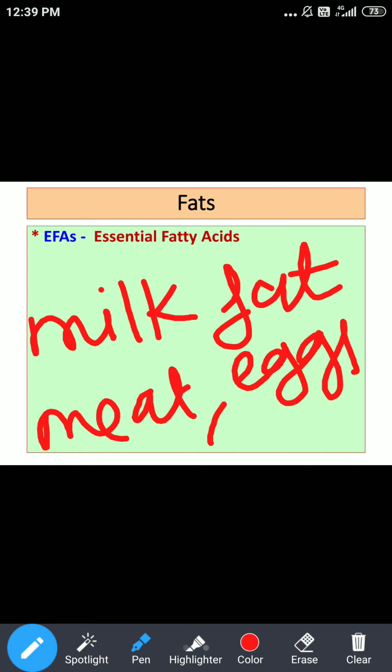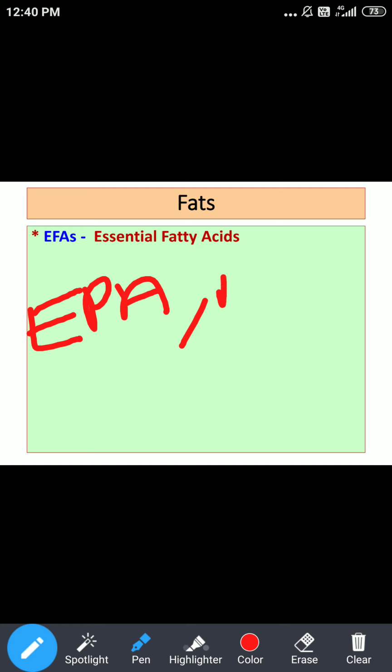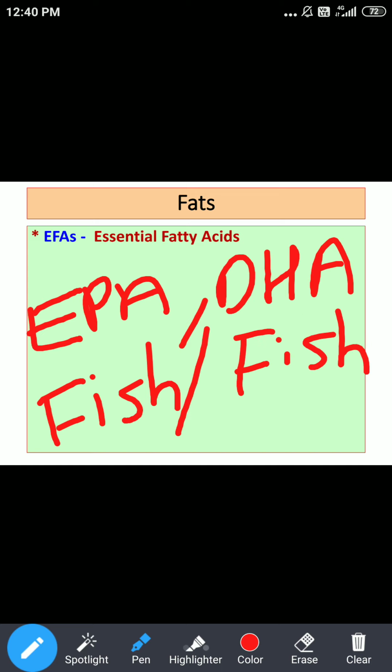Now what remains is eicosapentaenoic acid and docosahexaenoic acid. The most important source for these is fish, or you can say fish oils.